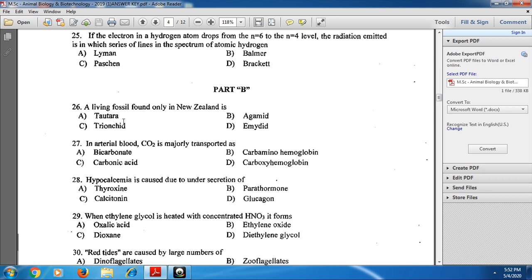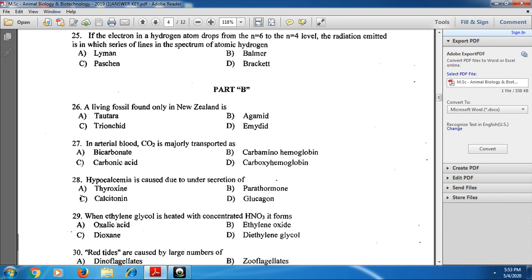And next, in 27: in arterial blood, CO2 is majorly transported as bicarbonates. In the form of bicarbonates, CO2 is transported mainly in blood.